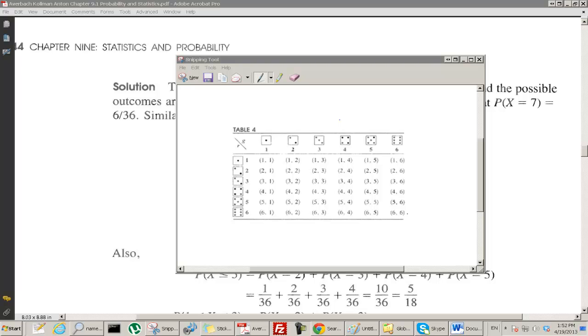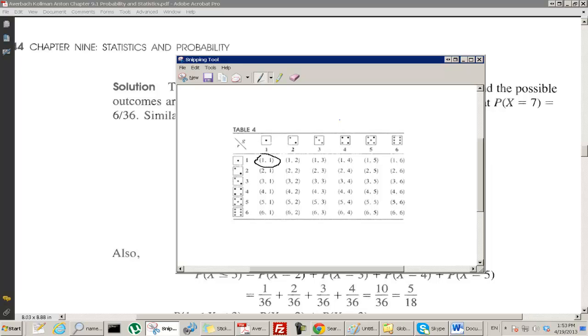So we need to figure out the probability that x equals 2, 3, 4, 5, 6, 7, 8, 9, 10, 11, and 12. We say that all of these outcomes are equally likely. Where is the event that x equals 2? Well, it's here.